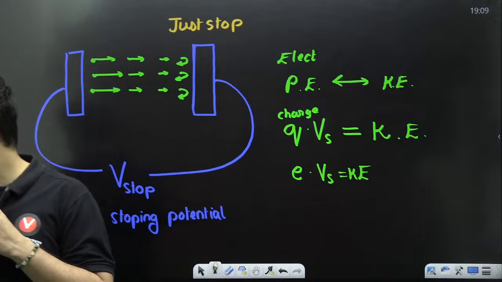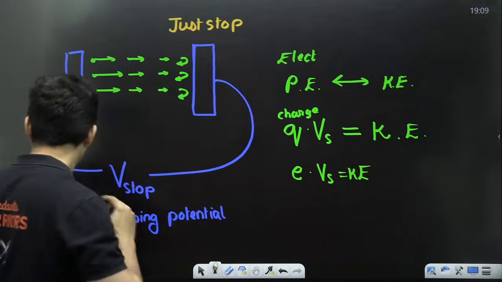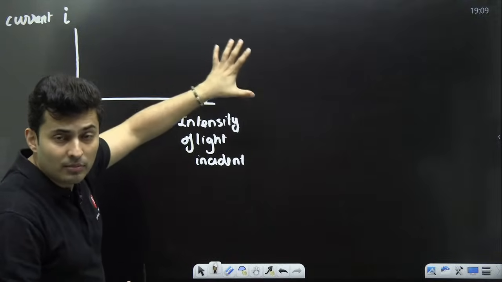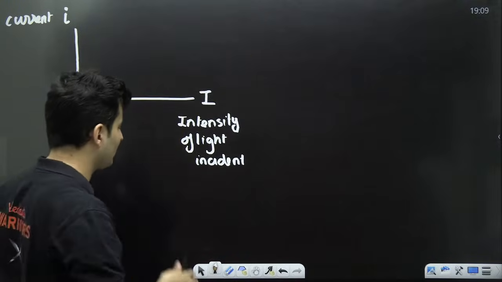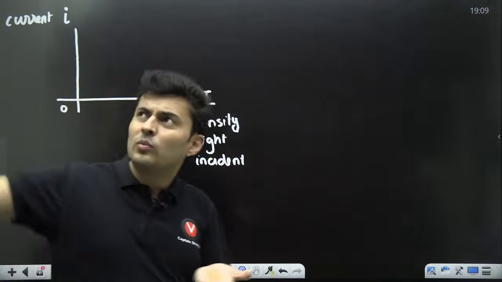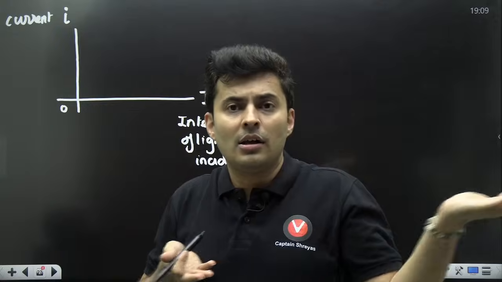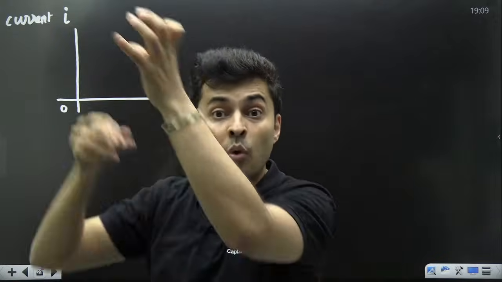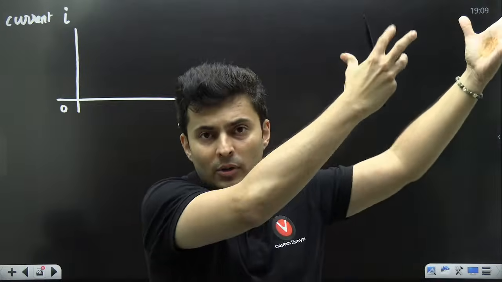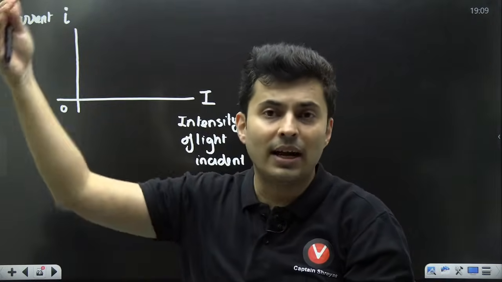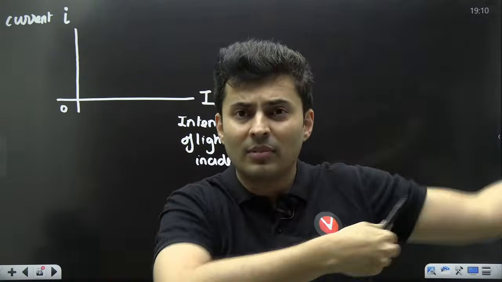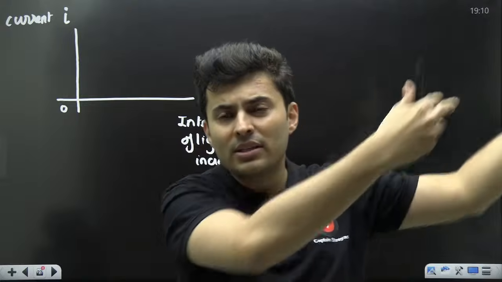Yes, it is called current. Very good. So basically this is the current which is coming out because of the photoelectrons. There is light falling on it. If there is no light, there will be no current. More light fell, more photons interacted with the atoms, more electrons will come out. If instead of 100, 200 photons fall, proportionately more electrons will be ejected.